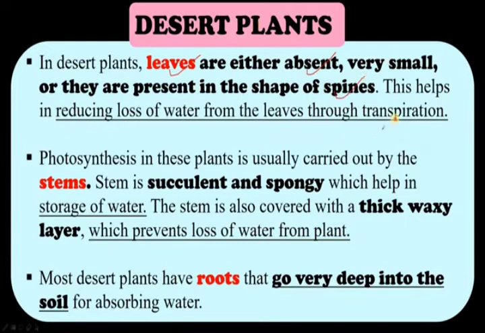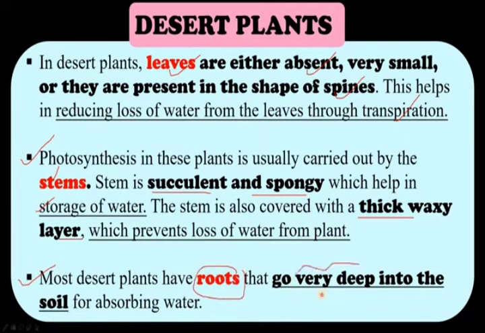Okay, and the thing is that it has no leaves. The leaves are either absent or they are present in the shape of spines. Leaves are present in the form of spines, and photosynthesis in these plants is usually carried out by the stems. It has a thick waxy layer, and it never allows water to go outside.